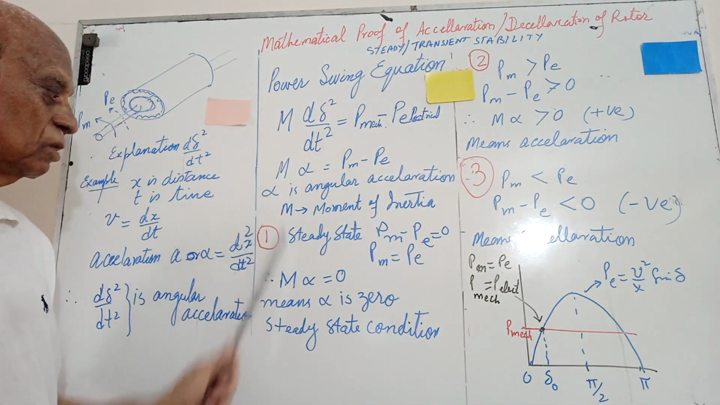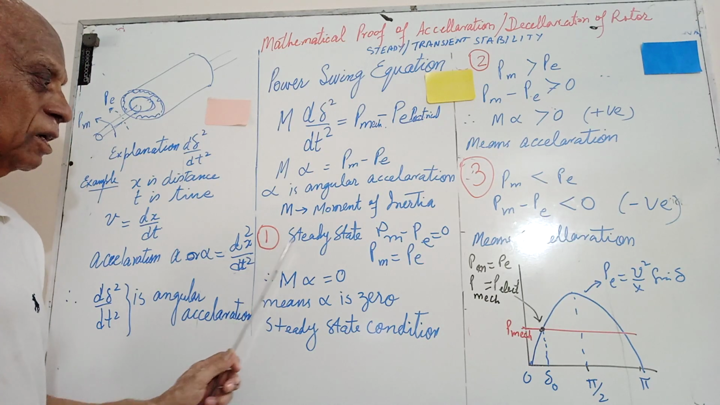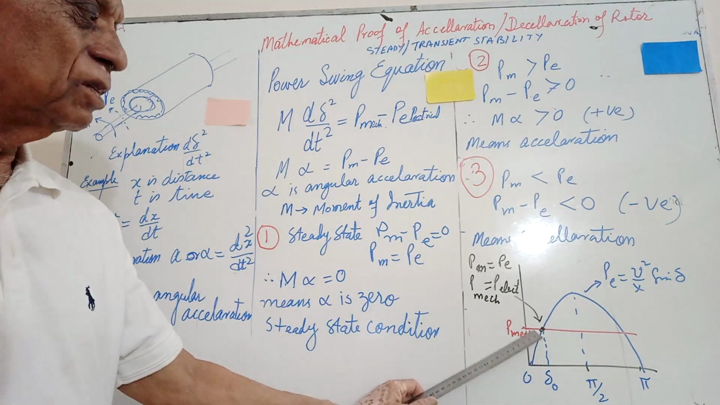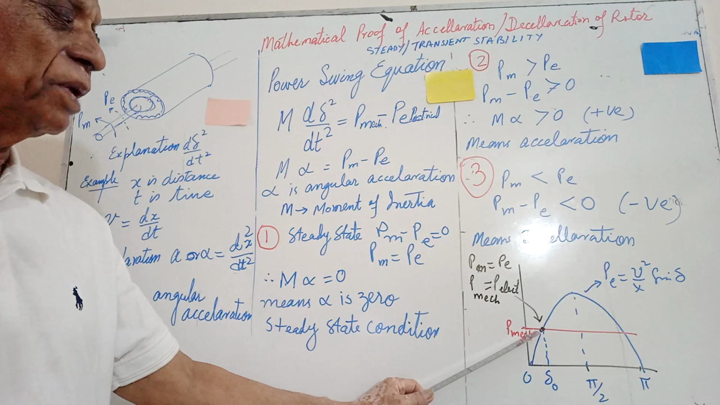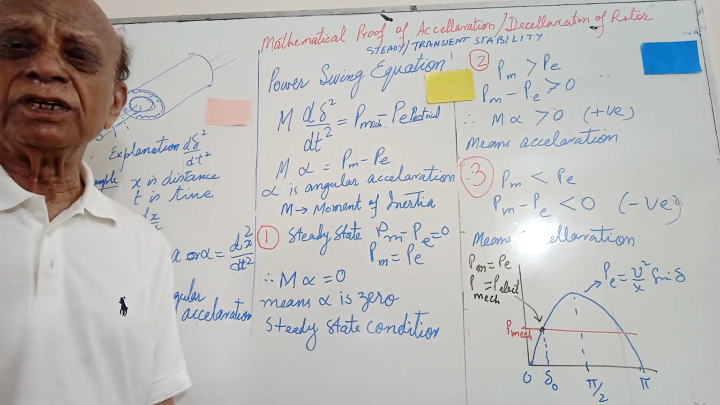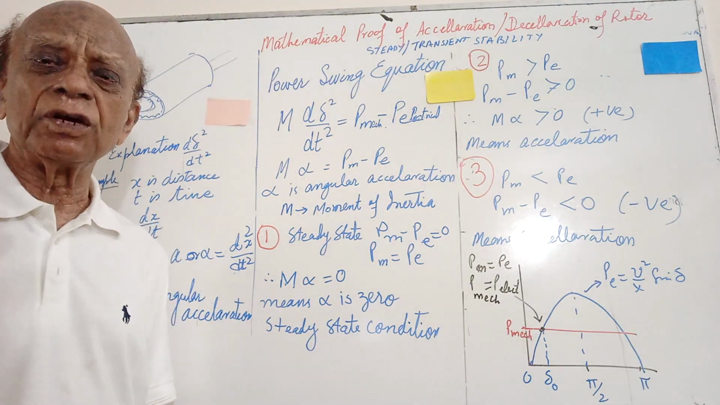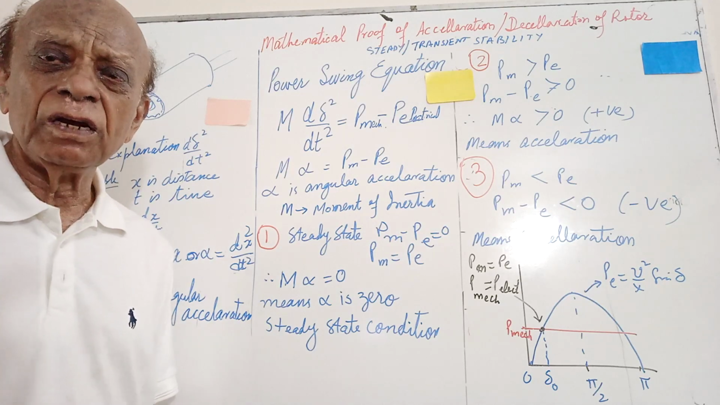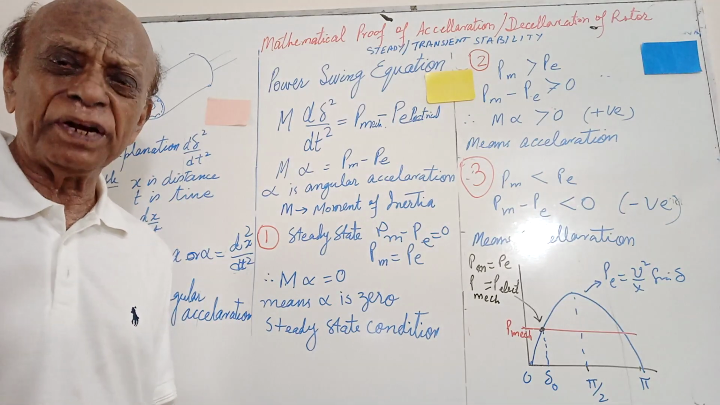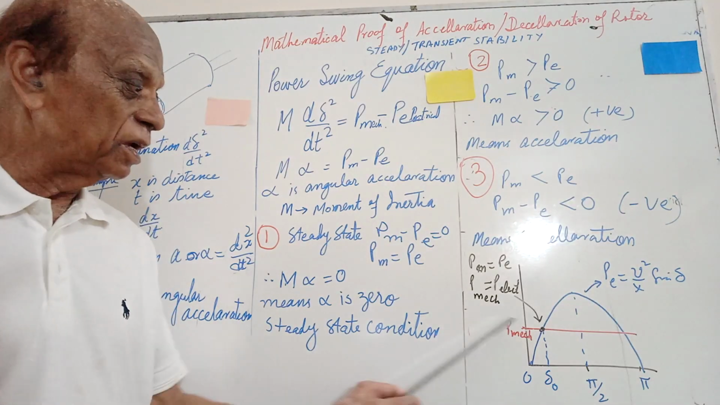So you will follow me. At point 1, the steady state, what is this one here? When Pm is equal to Pe, it means no disturbance, the system is running okay, everything is fine, everything is within its limit, and Pm is equal to Pe.